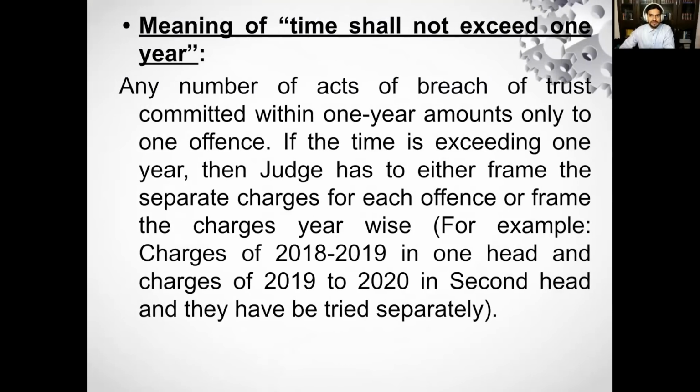So what is the meaning of the time shall not exceed 1 year? Let's read this. Any number of acts of breach of trust committed within 1 year amounts to only one offense. If the time exceeds 1 year, then the judge has to either frame separate charges for each offense or frame the charges year-wise. For example, charges of 2018, 2019 in one head and charges of 2019 to 2020 in a second head, and they have to be tried separately. So moving to the next.